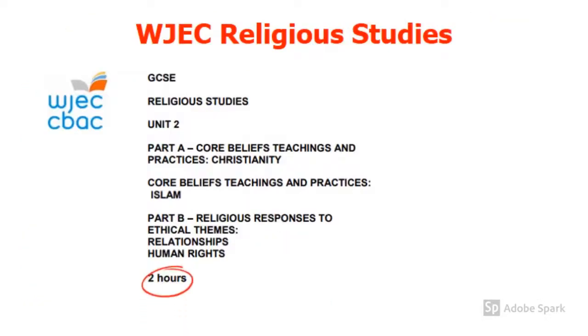Paper 2 looks very similar to paper 1 and again is 2 hours long. The 4 units in this are again core beliefs and practices in Christianity, core beliefs and practices in Islam, and then this time 2 ethical themes of relationships and human rights.